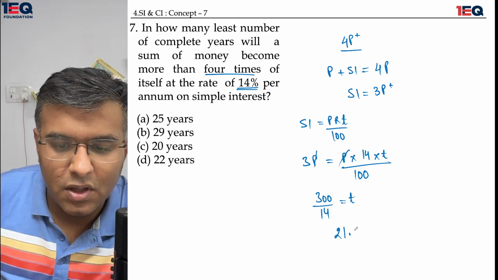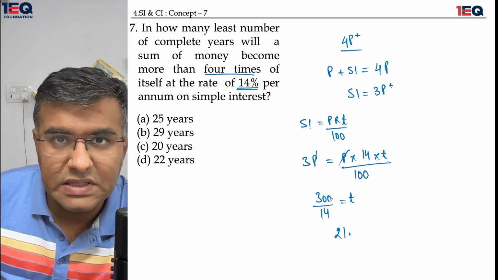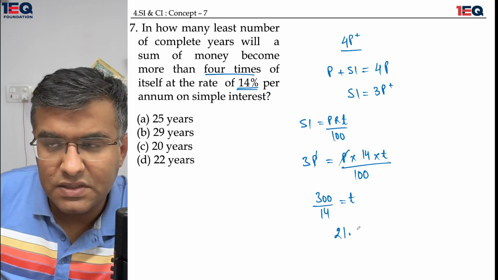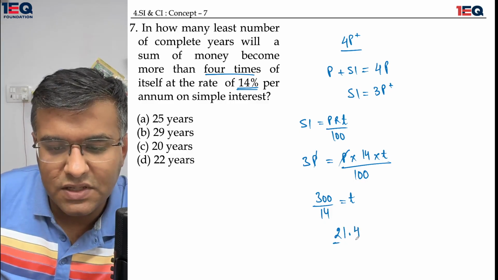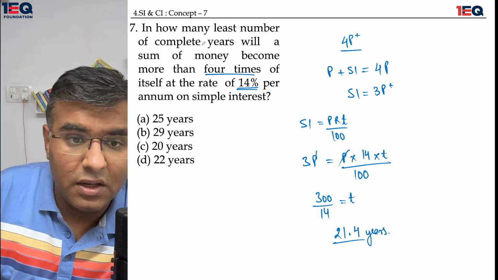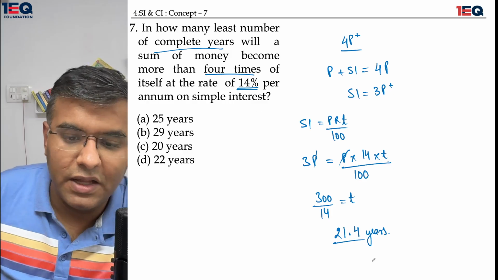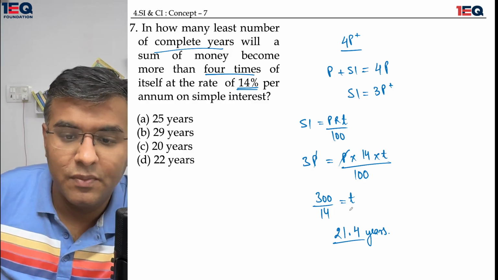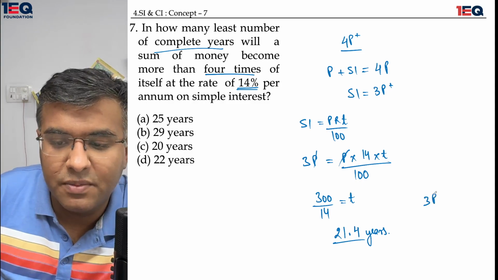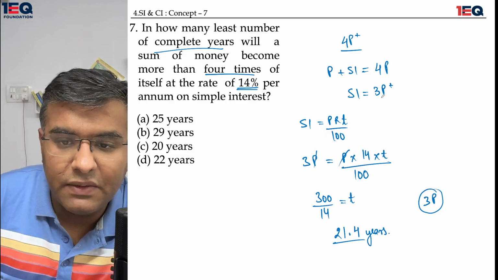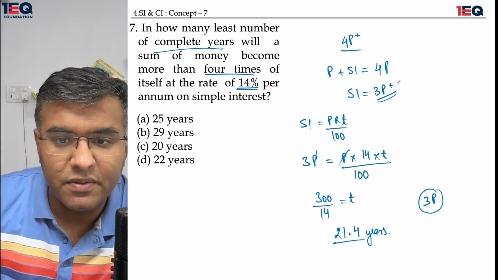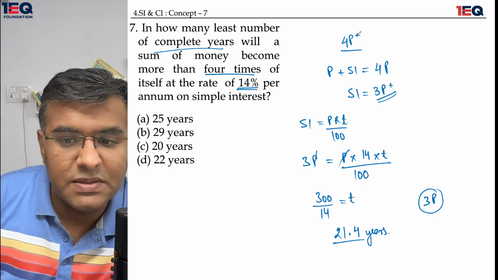I am left with 6 over here. 6 in 60, 14 fours are 56. So 21.4 years is my answer. Here it is talking about complete years, and here I'm getting 21.4 years. This answer is coming out only for 3 times the principal. But in reality, I was supposed to calculate it for somewhat more than 3 times the principal, or 4 times the principal plus.